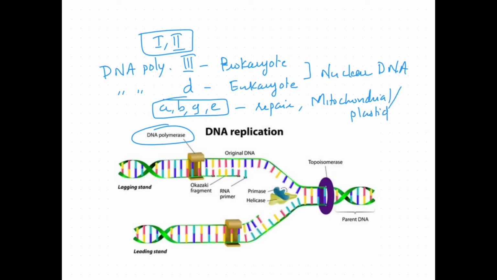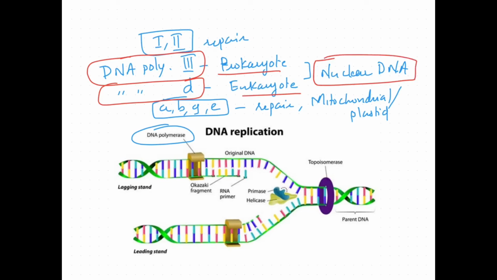These cell organelles also have DNA, and their replication is controlled by these enzymes, especially in the repairing of DNA. From this it is identified that DNA polymerase 3 in prokaryotes and DNA polymerase delta in eukaryotes are involved in the replication of nuclear DNA.